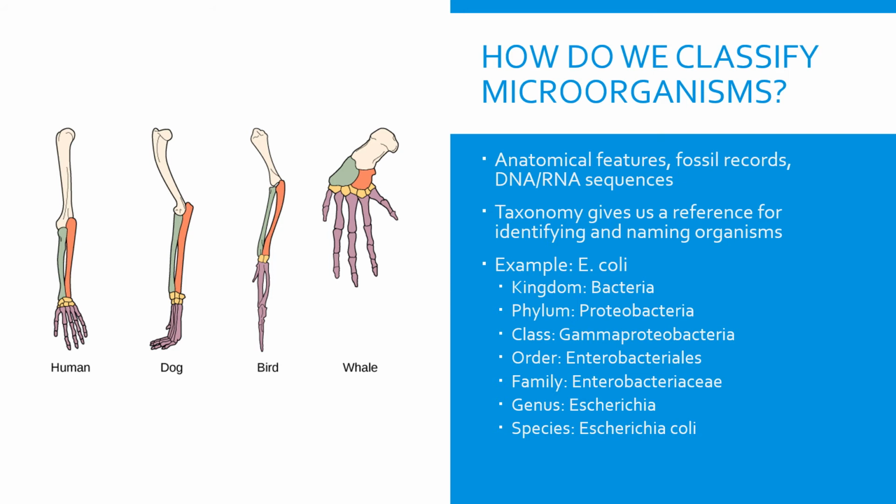It also provides a universal naming system for all species using the following categories: kingdom, phylum, class, order, family, genus, species. E. coli, for example, is a member of the kingdom bacteria, phylum Proteobacteria, and so on.